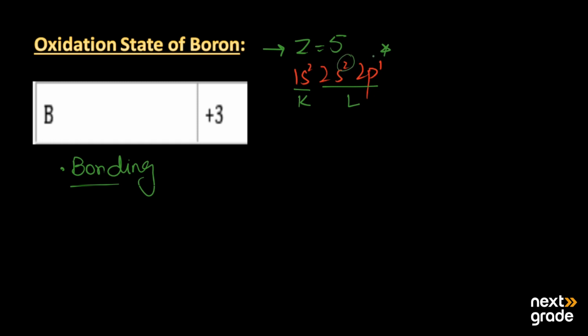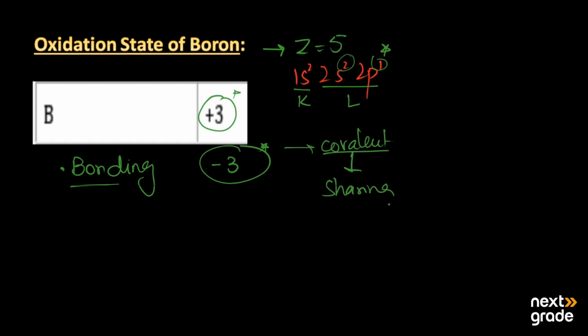So it uses all its three electrons for bonding. Its common oxidation state we can write as +3, or we can also write it as -3, because it can behave both like a metal and a non-metal, by losing or gaining electrons, or by making a covalent bond, that is, a bond by sharing of electrons between atoms of an element. So this is the second peculiar behavior of boron.